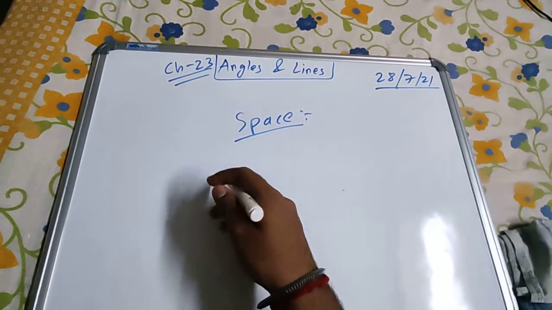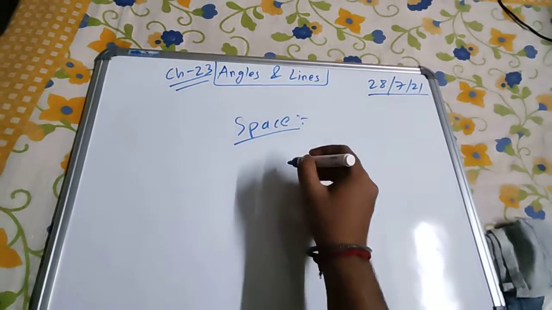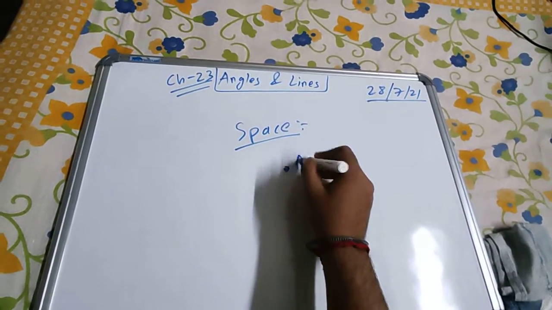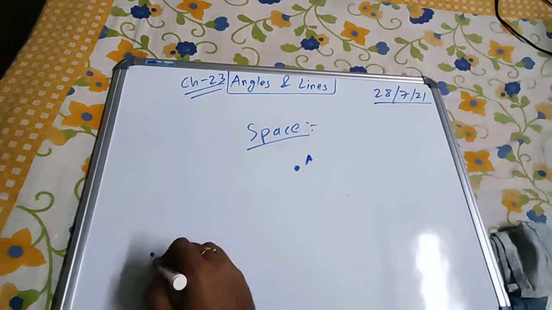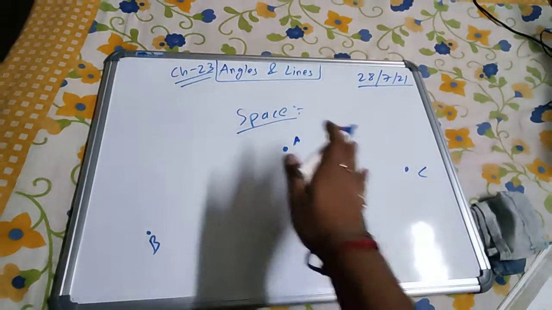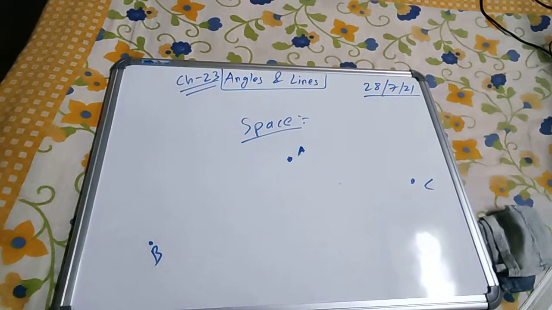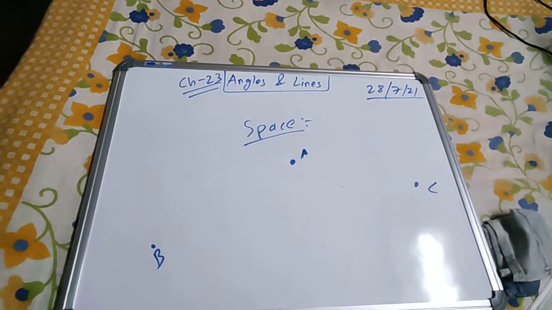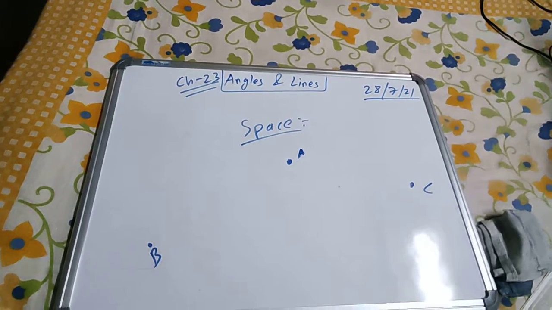Space is a set of all points in the universe. Suppose there is some point A near our earth, some point B near the sun, some point C near the moon. All the points are spread out through space. So space is a set of all points in the universe.